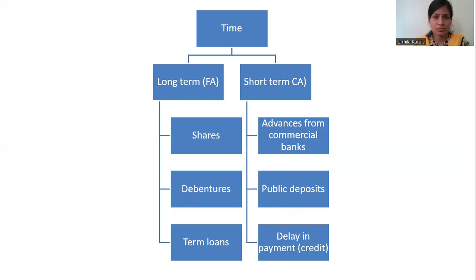Debentures, and the term loan. And short-term sources include a lot of sources, where normally advances from the commercial banks, you can take some amount of an advance, then public deposits, and even if you delay the payments for some time, you will not have to make the payment. So that money you can use for some other purpose. That's the reason why even delay in payment is considered one of the sources.